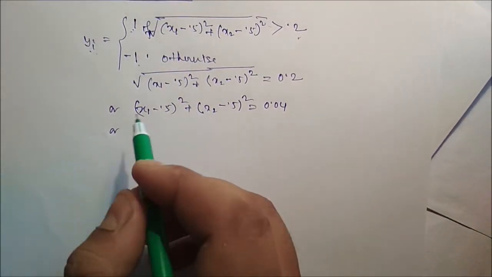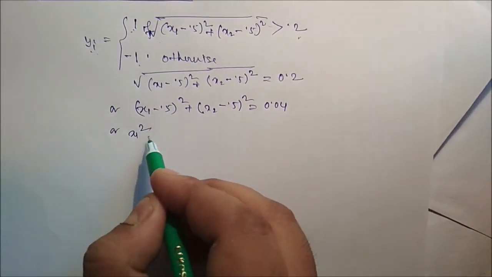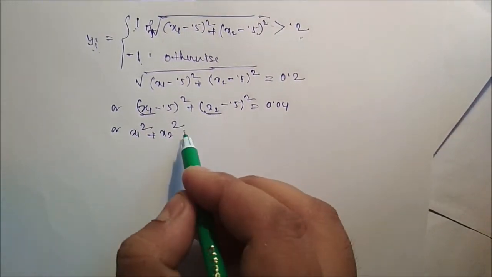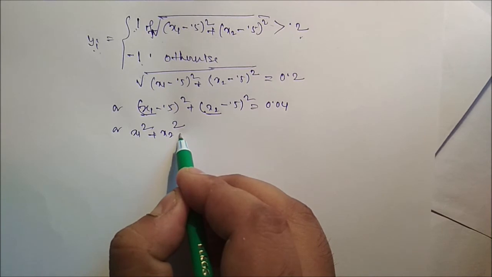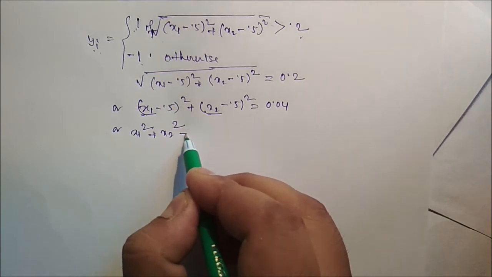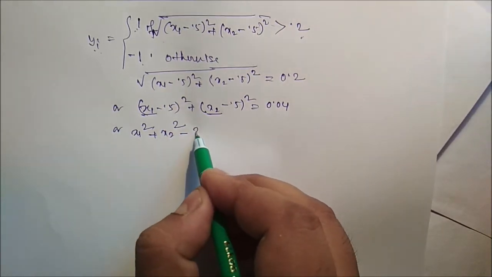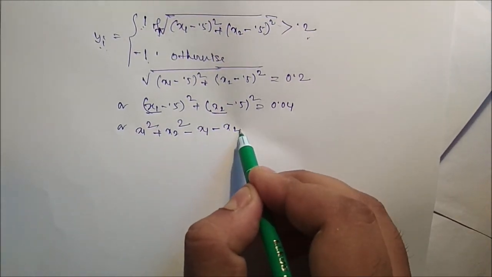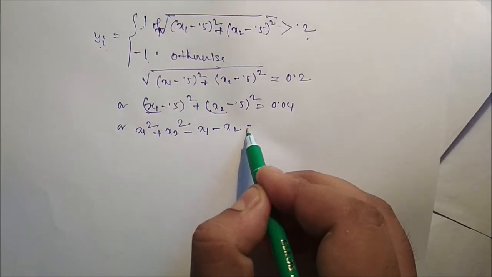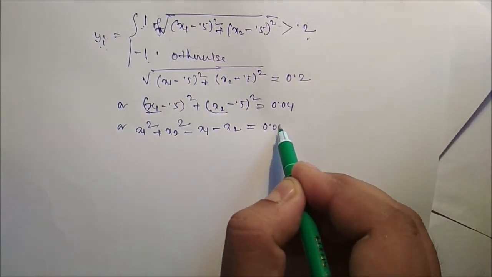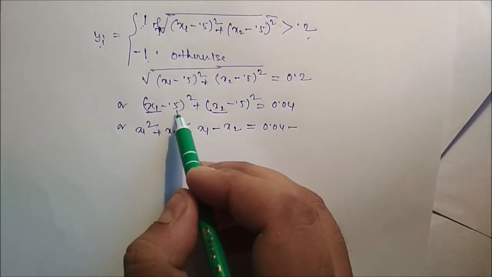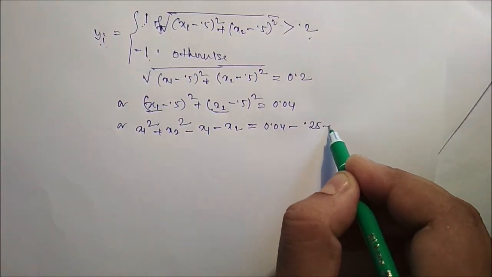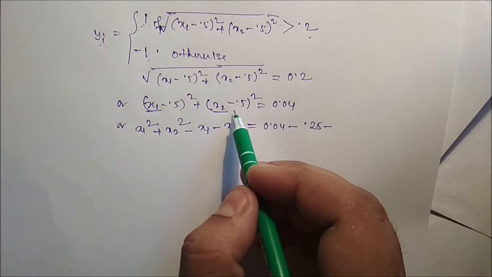If you expand it, we get x1 square plus x2 square, minus 2 into 0.5, that is x1, minus 2 into 0.5, that is x2, plus 0.5 square, that is plus 0.25, equal to 0.04.